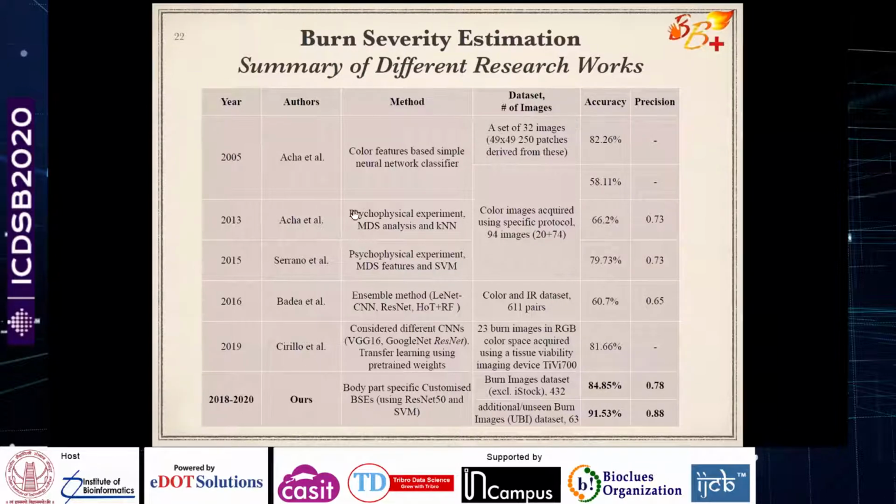Our comparison is not an exact formal one, because the different approaches are not easy to implement and repeat, as they were psychophysical experiment based. But overall, if you see here, the number of images in the different data sets that have been considered and the accuracy values are reported here.